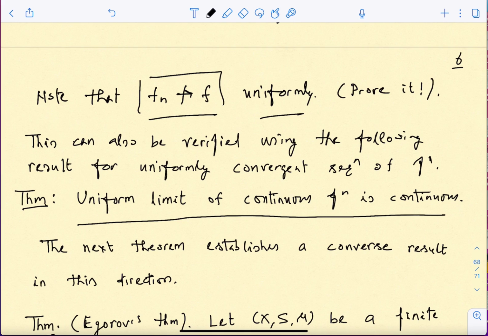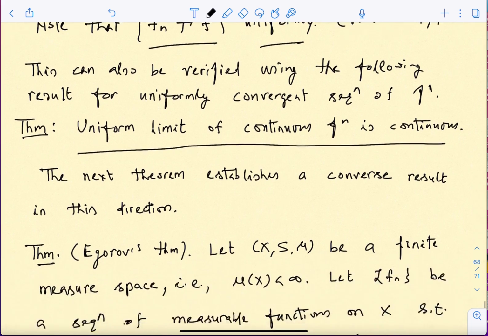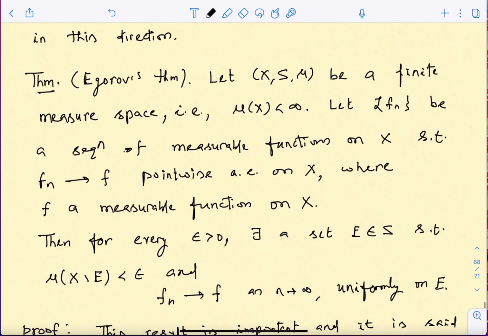The converse does not hold. The converse of the statement that uniform convergence implies pointwise convergence does not hold in general. So can we say something about it? Can we get a statement where pointwise convergence implies uniform convergence? This is a major result, and it's called Egoroff's theorem. We will be using it at a few places, and it's a very beautiful theorem, and the proof is actually not so difficult.